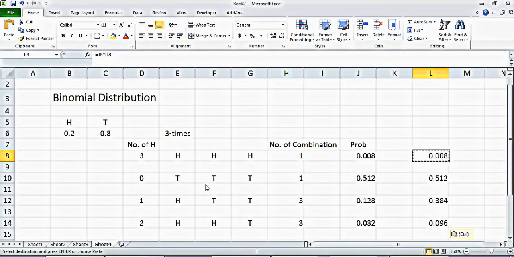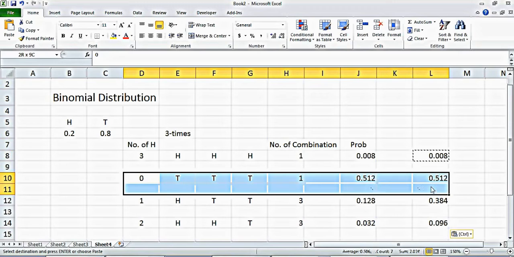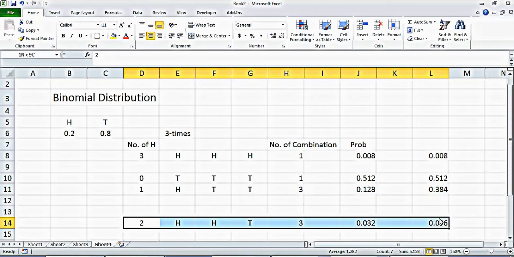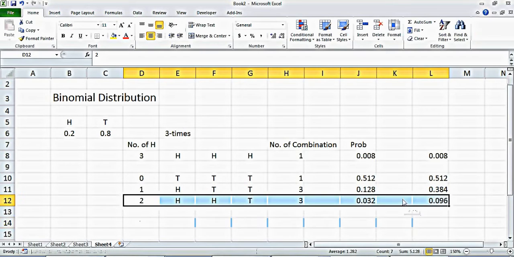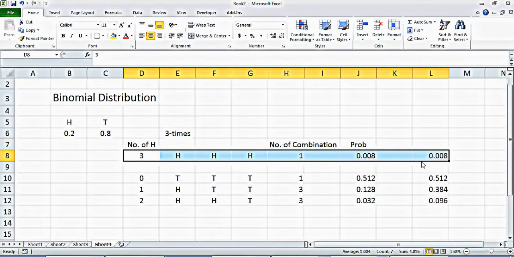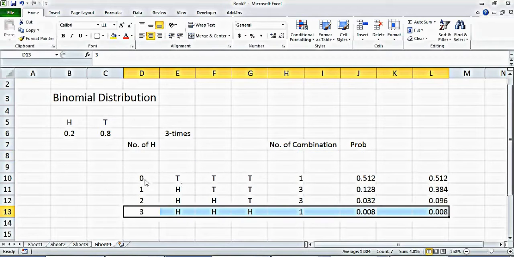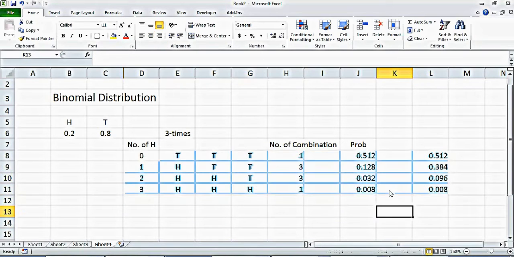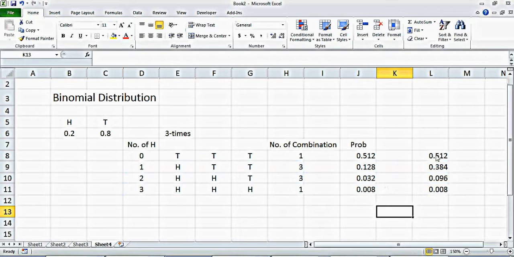I should have arranged it, so let's do it this way. This is your 0, this is your 1, this is your 2, and this is your 3. This is your probability of getting heads for the number of throws. Because you are only throwing it 3 times, this is your maximum distribution.